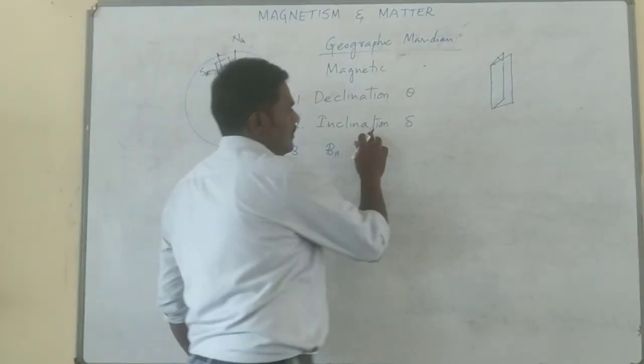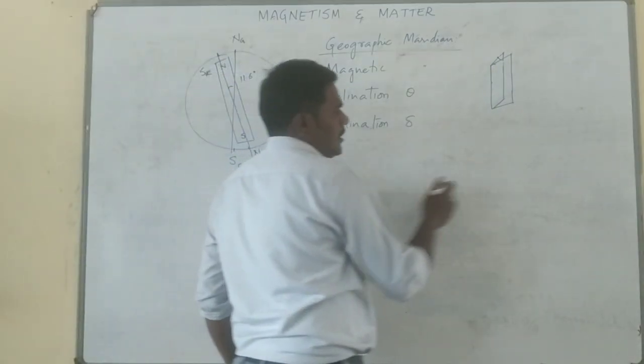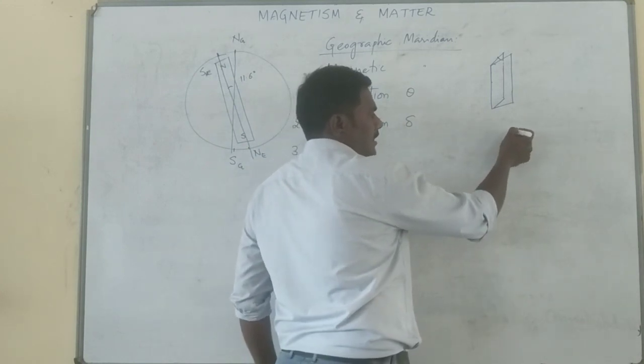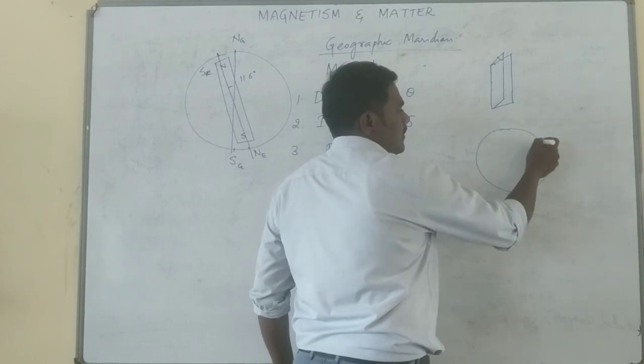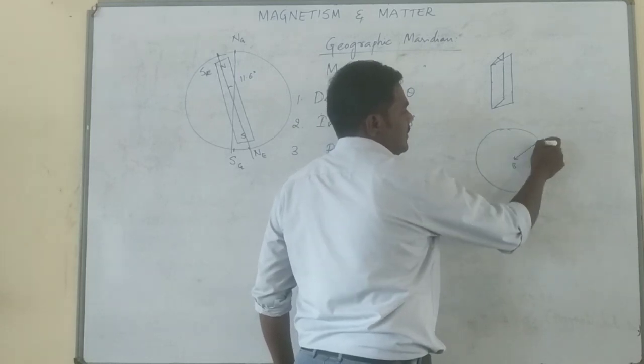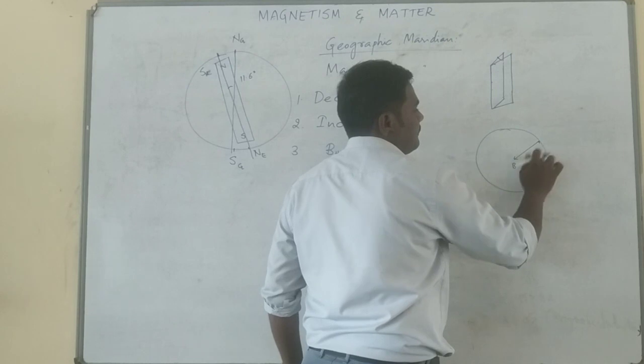The second one: what is the inclination? If you resolve the Earth's magnetic field into components, anywhere, assume the magnetic field is acting in this direction, then you can find two components.